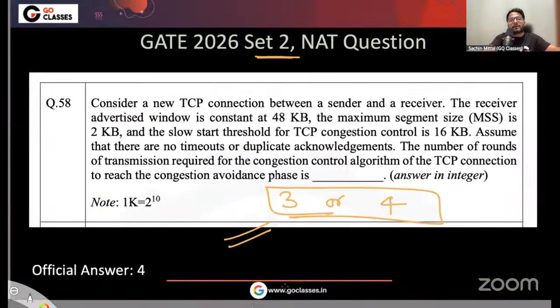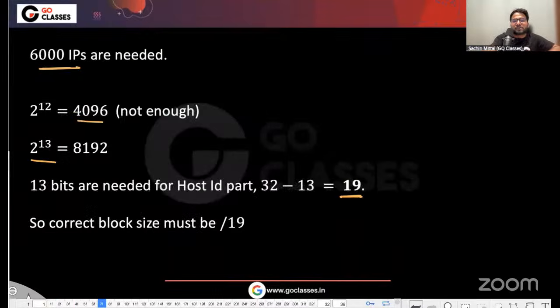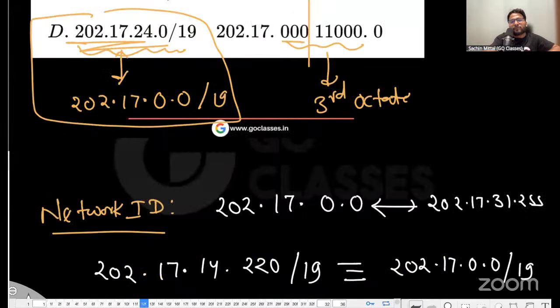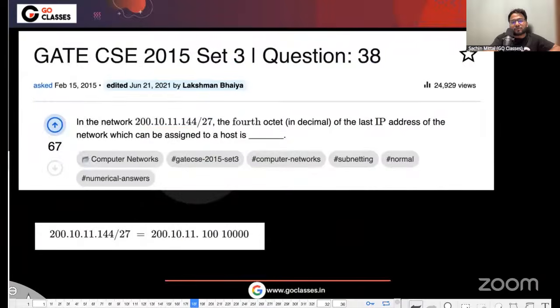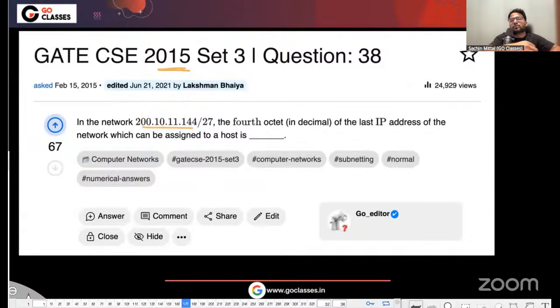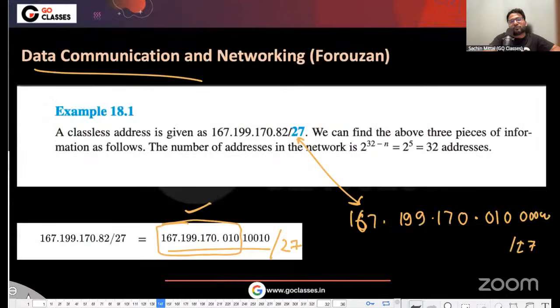Let us know if there is anything you want to discuss. Yeah. So for the CIDR question, if some coaching institute or someone is saying whatever they are saying, you can just show them this frozen screenshot. And you can also show the GATE 2015 question. Okay. So whatever they are saying, just show them the 2015 question, and also show them the frozen screenshot.